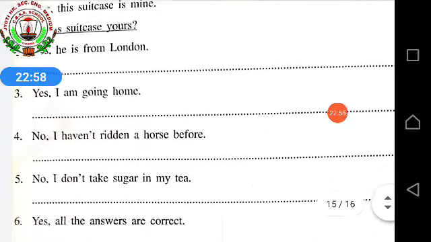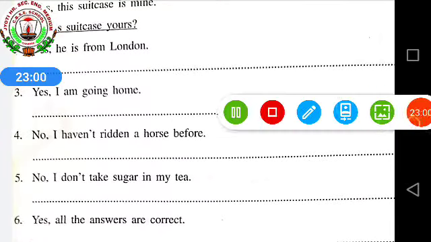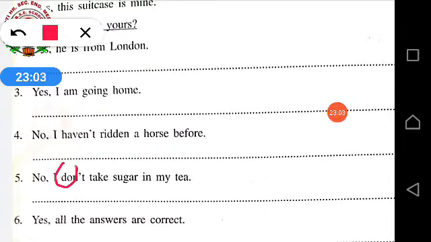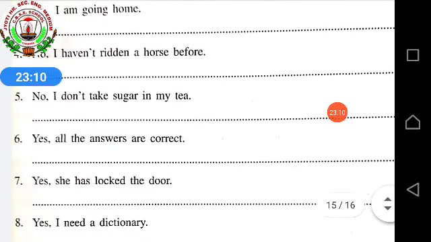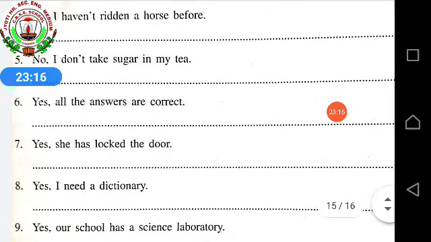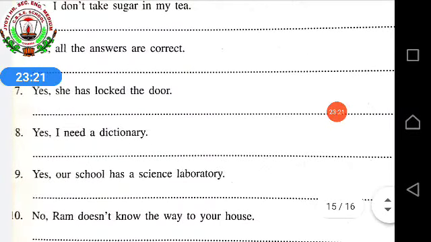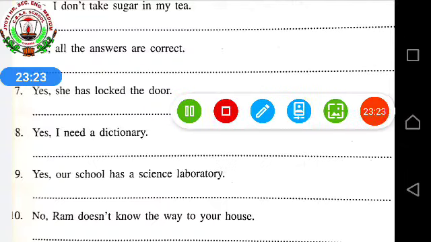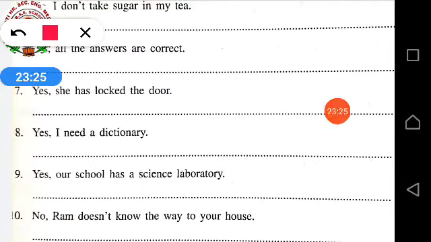In the same way, fifth one, what is the helping verb over here? Do. Okay? Do. And here the helping verb is are. So the fifth one helping verb is do. Sixth one, are. Then seventh one, the helping verb is has. Then eighth one, no helping verb given over here in the eighth one.